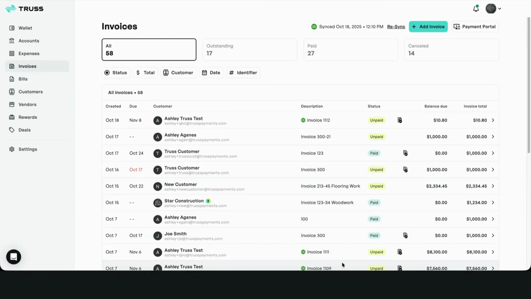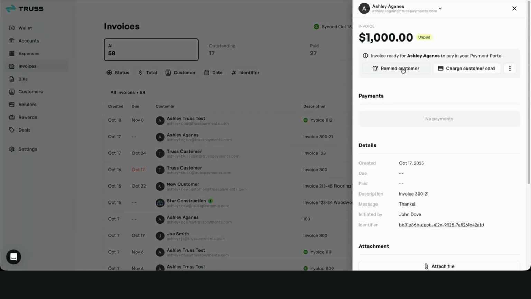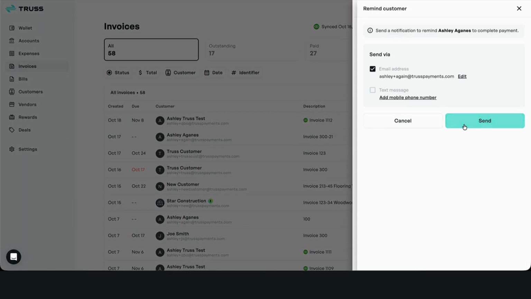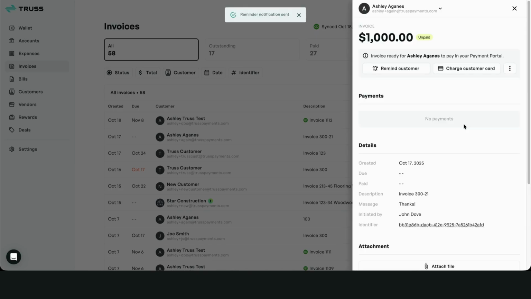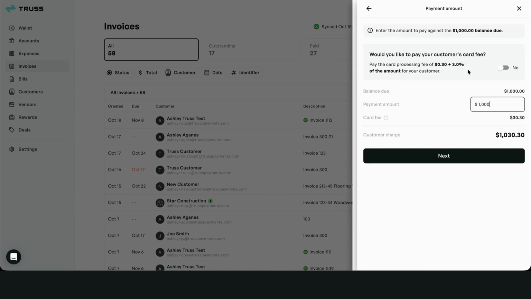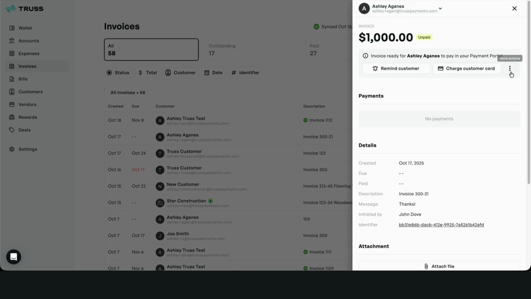After sending an invoice, you can easily follow up on any unpaid ones by opening the specific invoice and selecting Remind Customer. This will automatically send a reminder email or text message with a payment link. If you prefer to collect payment directly, you can also choose Charge Customer Card to process their card information over the phone. Please note that the standard card fee applies. You can toggle the option to cover this fee on behalf of the customer or not. Additionally, from this screen, you can edit the invoice, copy the payment portal link, or cancel the invoice as needed.